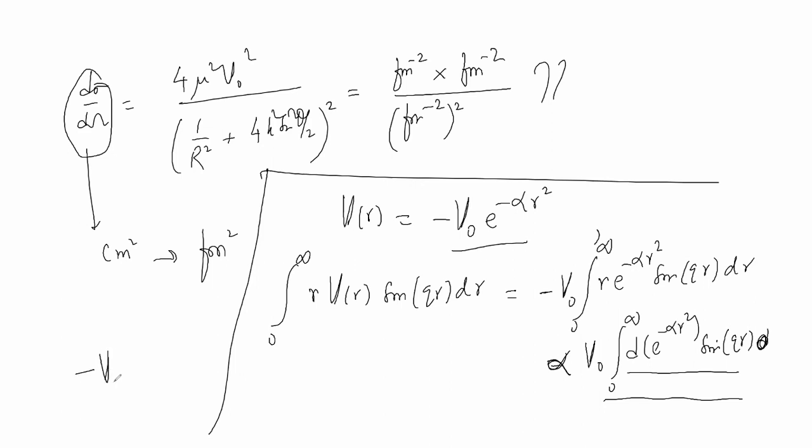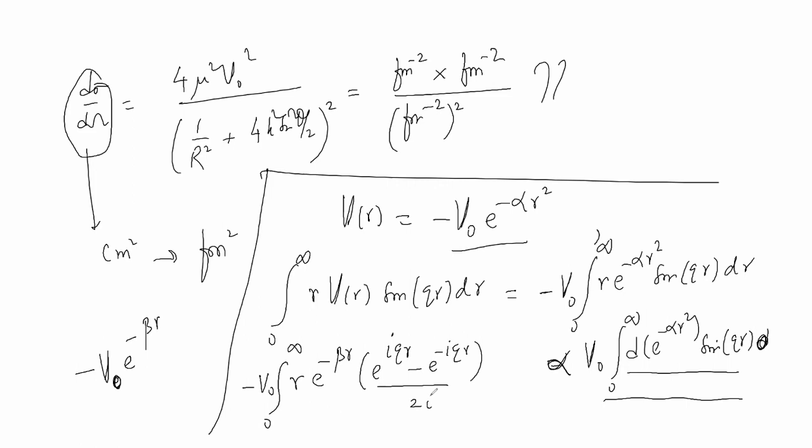Or if I have an exponential potential instead of a Yukawa potential, then I will have something like e to the power minus beta r, where beta has the dimension of Fermi inverse. Then in that case, this will be integral from 0 to infinity of minus V naught r e to power minus beta r, and this we will again write as e to the power iqr minus e to power minus iqr by twice i, dr.